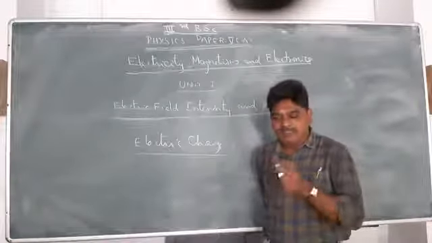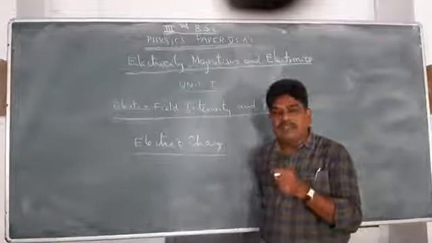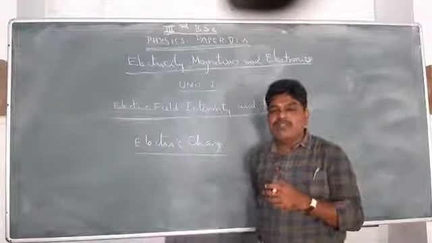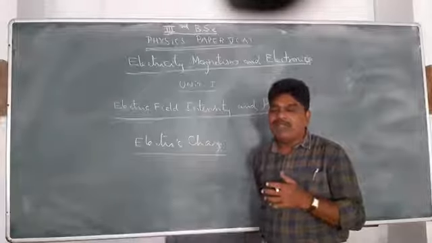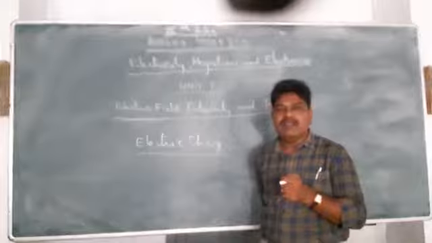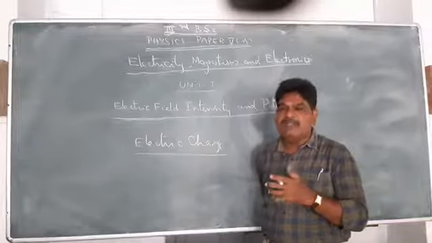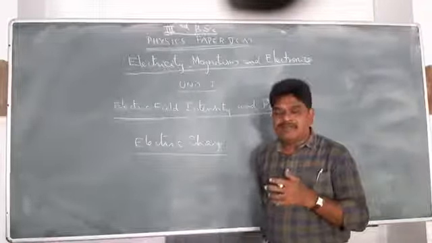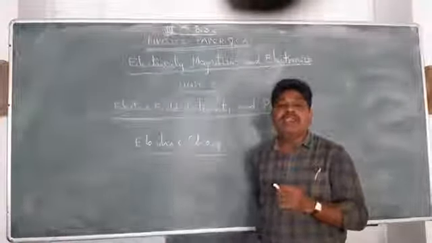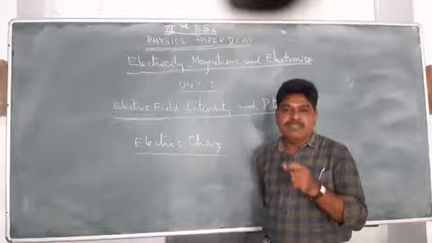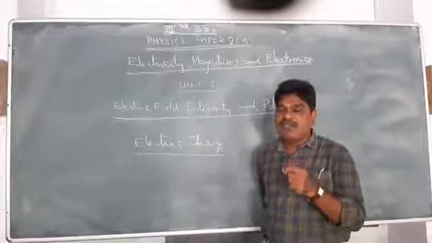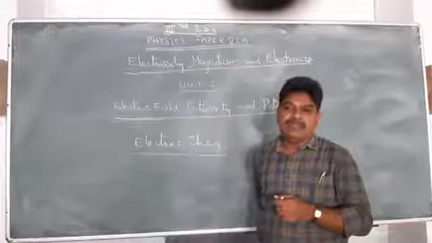There are specific materials that, when rubbed with some specific materials, start showing a new property called attraction. The property of attracting smaller or lighter particles after rubbing the material is defined as electricity, and the bodies are said to be electrified. The body is said to be charged.